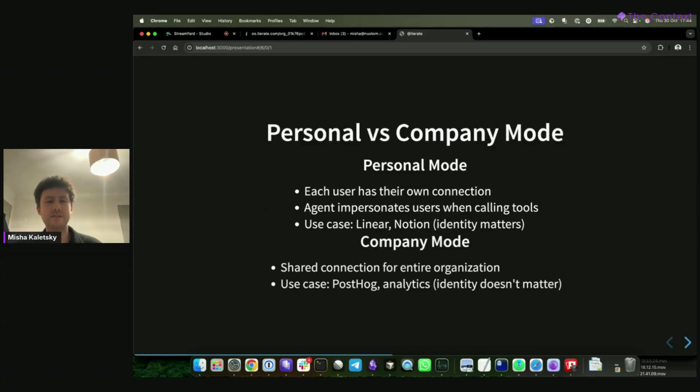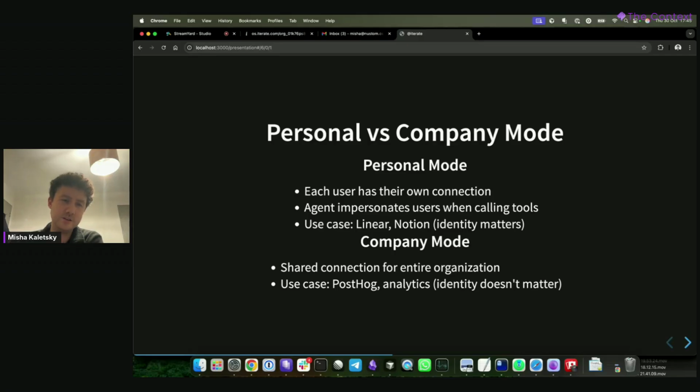Another distinction that is somewhat unique to us is the difference between a personal MCP server and a company MCP server. Because this is a multiplayer agent, most of our customers, who tend to be startups and founders with anywhere between 2 and 10 people, will have multiple people there.